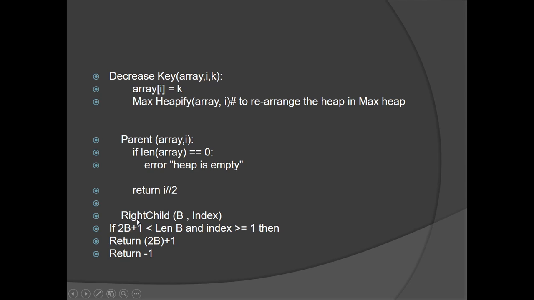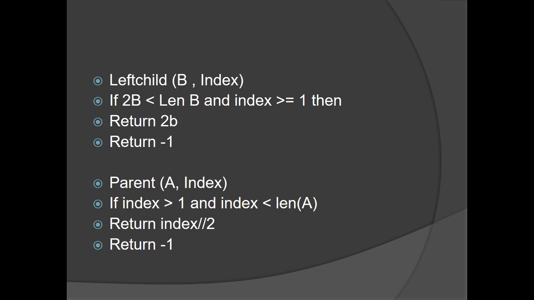Suppose we have an array of 1 till 10 and we select the value 5, and if we call the function right child, it would give us the value present on the right of 5, which is the value of 6 in this case. Left child would give us the value present on the left of 5, which would be 4 in this case, and if we call the parent function on 5, it will give us the parent of 5.